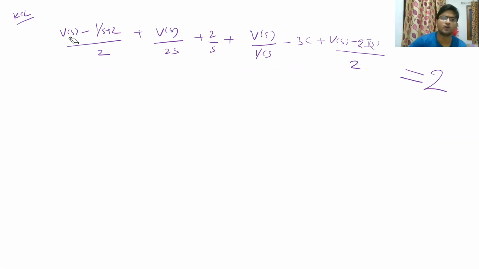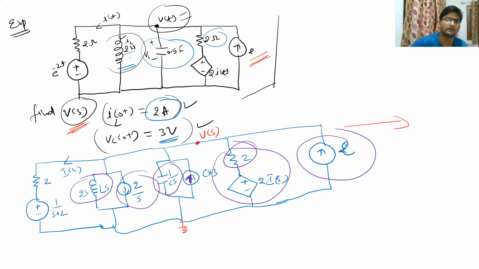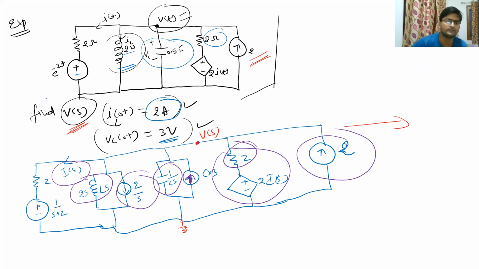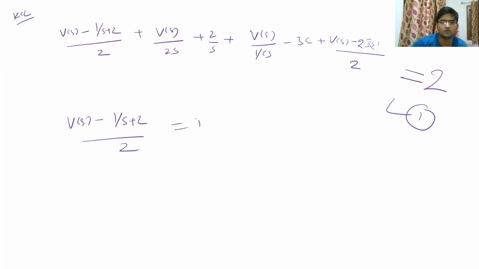So solving this particular equation, you also know the value of Is here. You can also find a relationship between Vs and Is by using this branch. So let me write that equation also. This equation will become equation 1, and then Vs minus 1 upon S plus 2 divided by 2 for this branch is nothing but equal to Is.